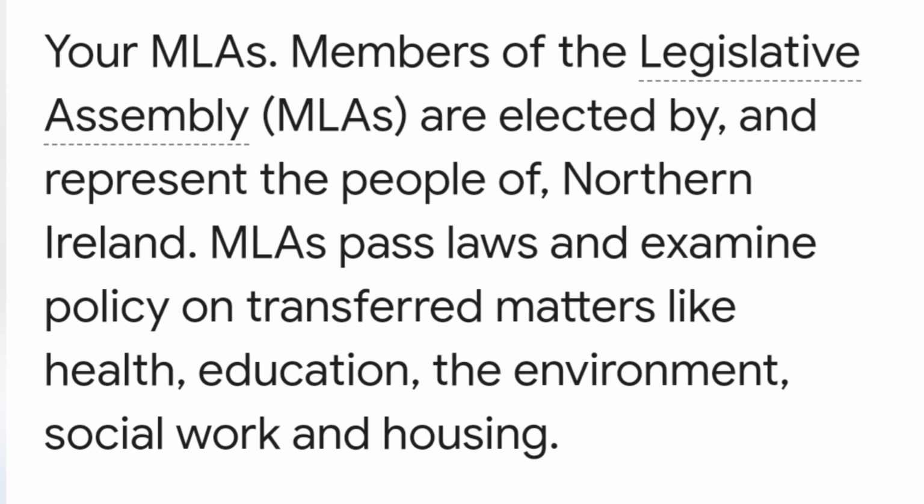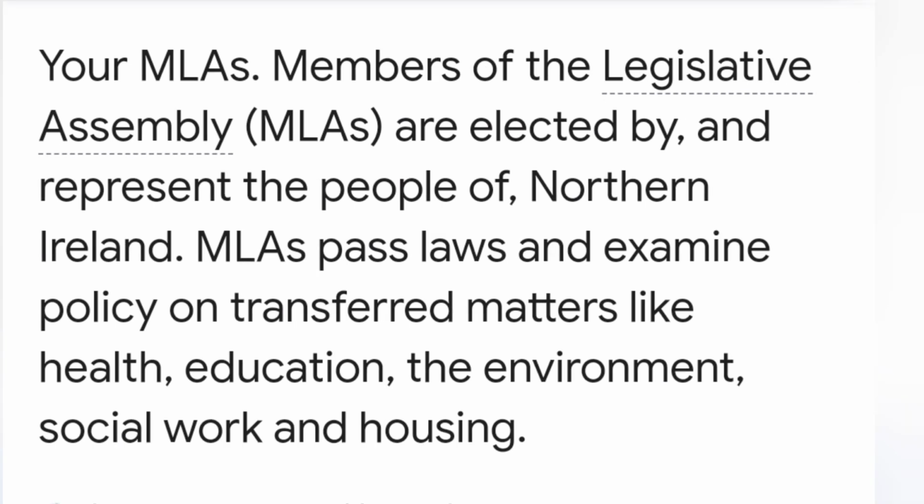Okay, so if we go back, we know that in Scotland, we call these local government elected officials, the 129 in Scotland, the MSPs. In Wales, they are the MSs, and in Northern Ireland, they are the MLAs. So these are the local or devolved government elected officials.